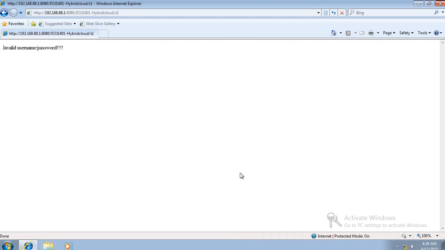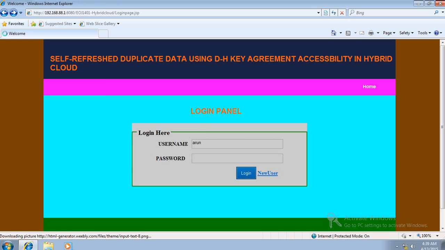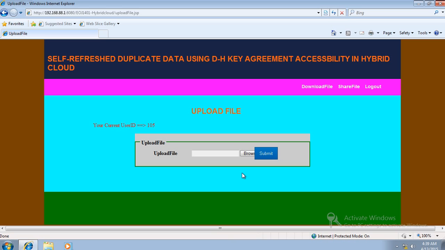Suppose we have given an invalid username and password here. So these are the validations. Again put the password. I think the password is wrong here. So again put the password and see, now the password is correct. Now we are in the public cloud sector.